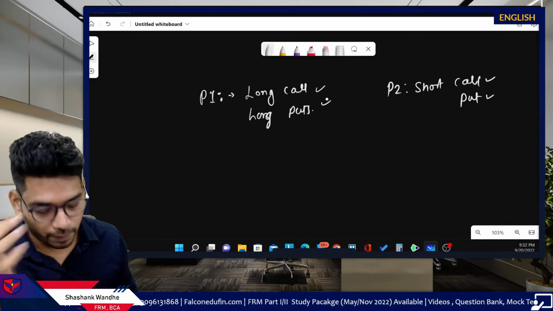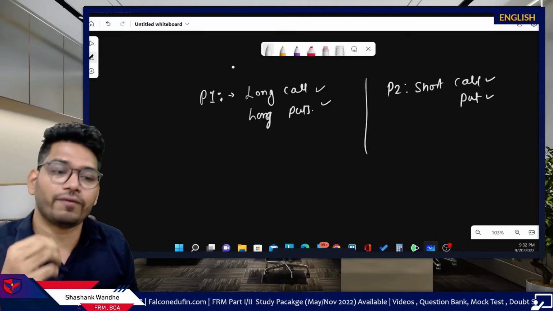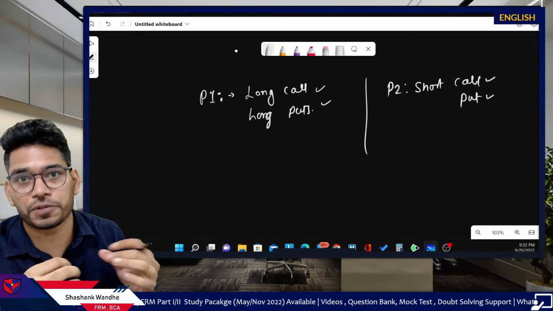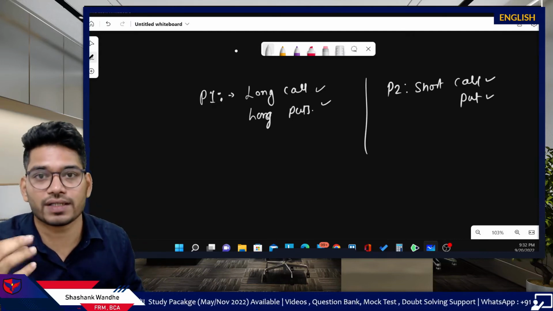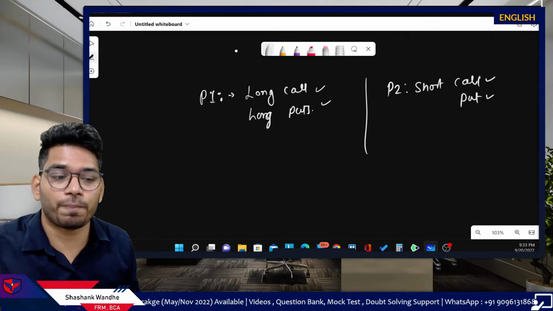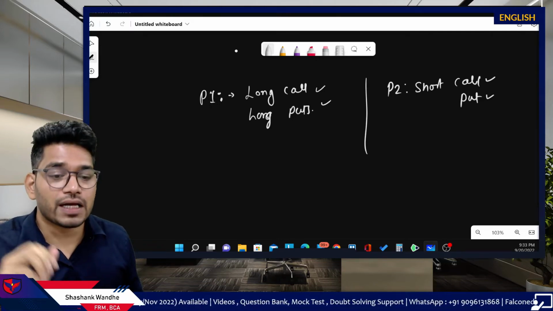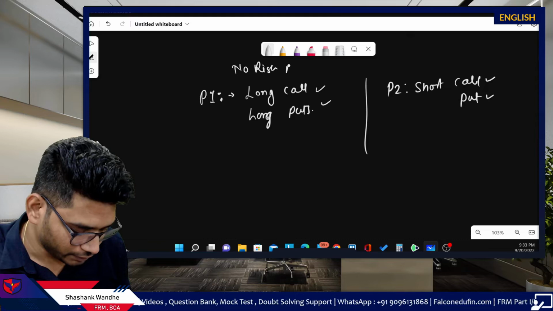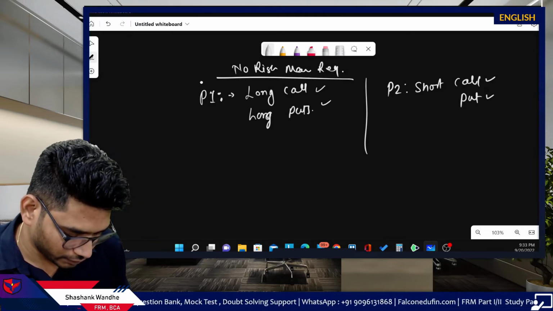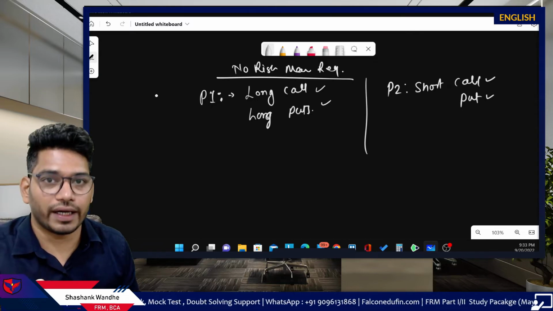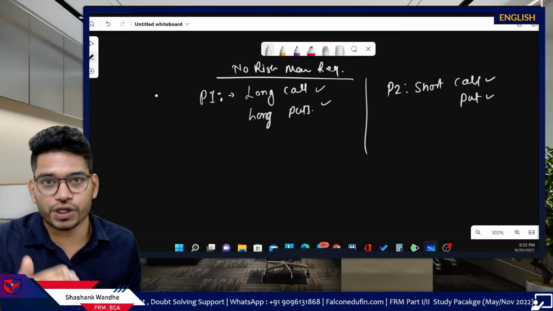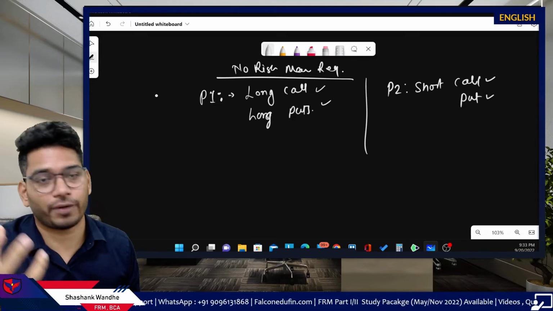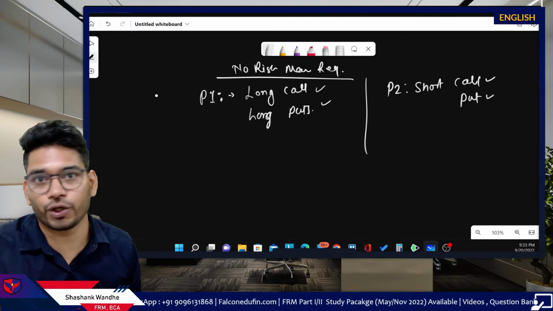If you consider these two portfolios, for portfolio 1 we don't need to manage any risk because this is primarily a long call, long put portfolio. In a long option position, the maximum loss is whatever we pay as premium. So we don't need to worry about this portfolio. No risk management is required because of the long nature. For the long option holder, at expiration, either he will get zero payoff or a positive payoff. So there is only the profit side left after you paid the premium.